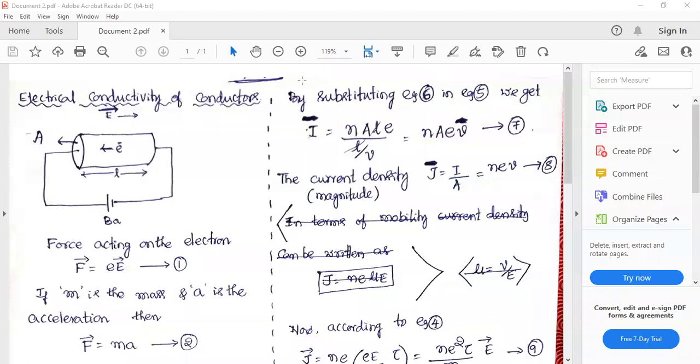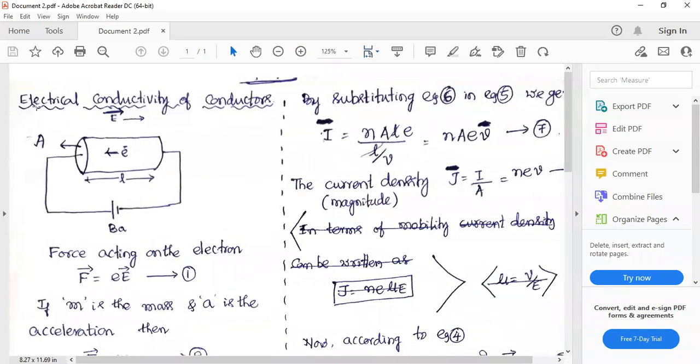Okay. I have in the morning itself written something here. There is a derivation of electrical conductivity. You just see the first half part of this. This is the last concept of conductors, that is derivation of electrical conductivity of conductors. I think you remember that in the semiconductors also you have derived conductivity, right? In the conductor also again same type of derivation is there. This is the new inclusion I have not given in the notes. I will share it separately. For the class sake, I have written this material.